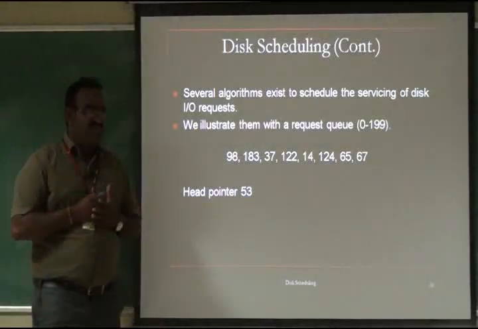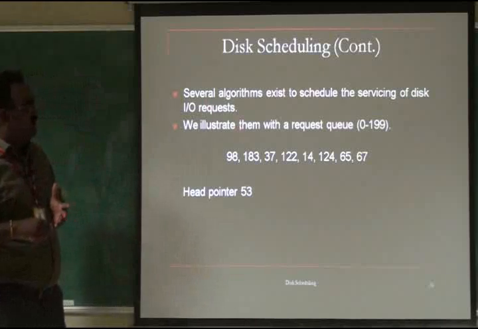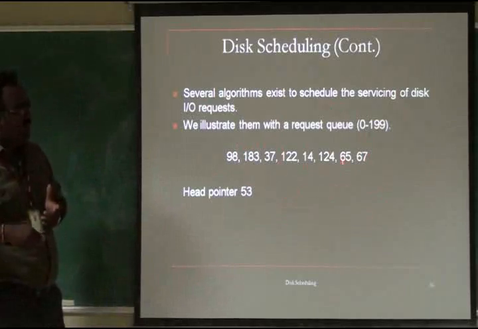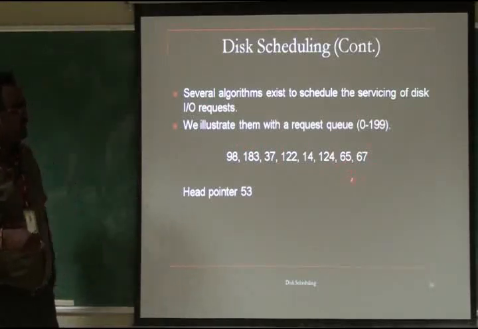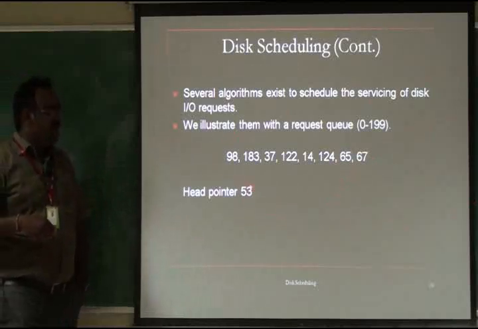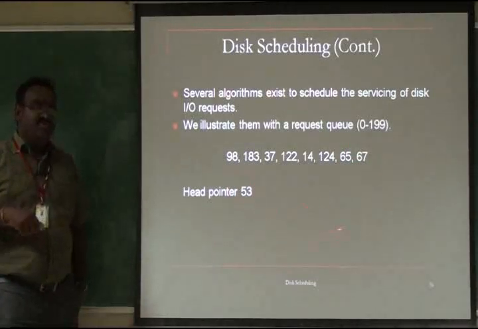This is also first come first serve. We call these the sector values: 98, 183, 37, 122, 14, 124, 65, 67. That's all the sectors which have the values. The head pointer starts at the 53rd sector, which is the head's starting point.